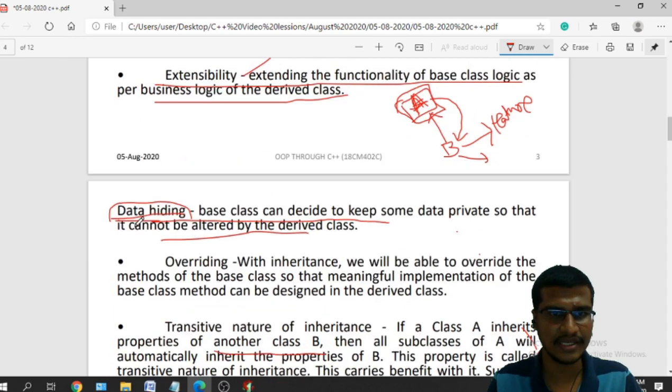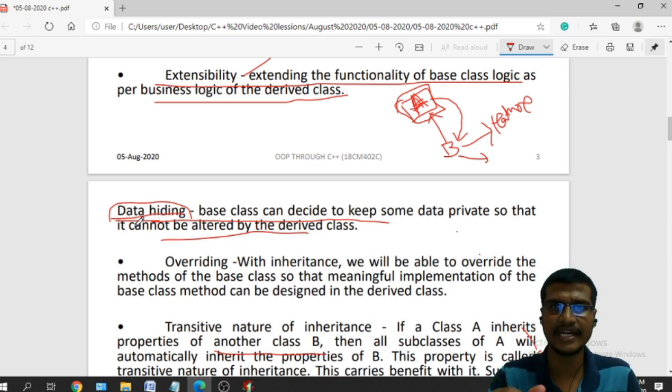And data hiding. This is done by using the visibility modes. We will discuss that in the coming classes. If I don't want some of the data from the base class to be inherited by the subclasses, then I can mention that data in the private section so that it cannot be derived by the derived classes. That is how I can provide hiding to the data of the base class.